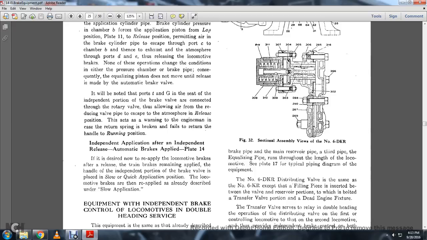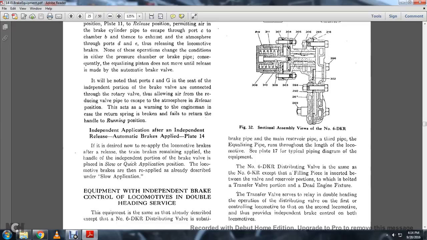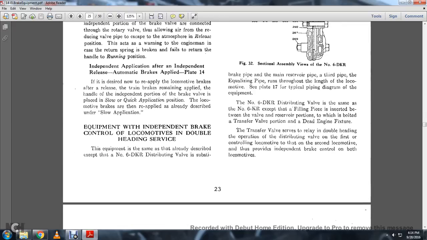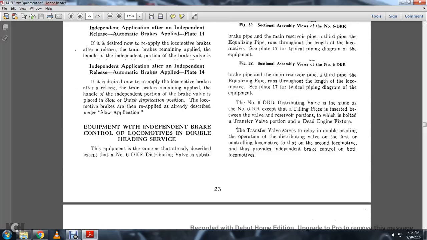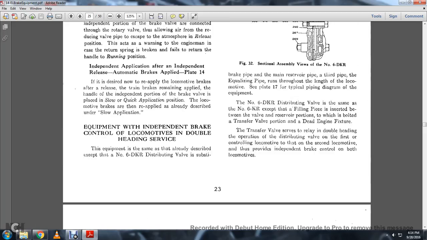Independent application after independent release, automatic brakes applied, plate 14. If it is desired to reapply the locomotive brakes after a release while the train brakes remain applied, the independent portion of the brake valve is placed in the slow or quick application position. The locomotive brakes are then reapplied as described in slow application. Equipment and independent control of locomotives in double heading service.